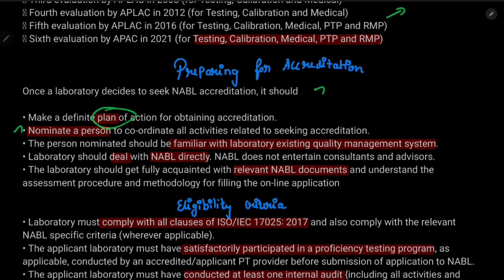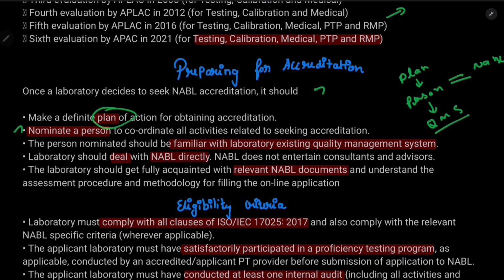Okay, that person, for example: first plan, then nominate a person. That person will be dealing with NABL, because NABL will not entertain consultants and advisors. Whoever is nominated to talk with NABL is the only person who has to talk. No one else has to talk, and NABL will not entertain consultants and advisors. The person also has to be familiar with the quality management system, QMS, and it has to be ensured with the QMS.